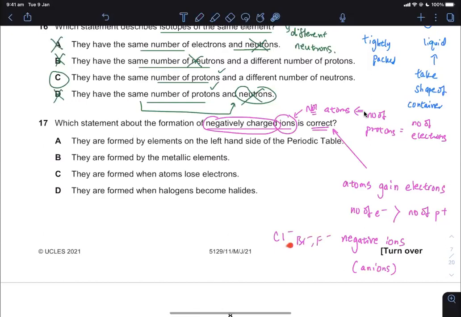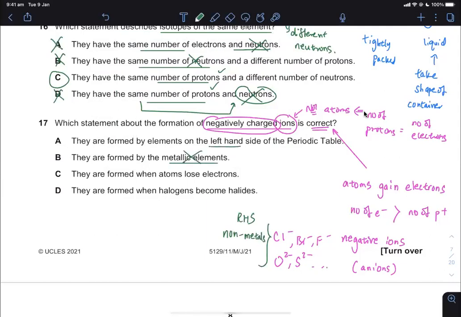When a group 7 atom gains 1 electron, it has a completely filled outer shell, or you can have O2-, S2-, and so on and so forth, where a group 6 atom will gain 2 electrons to get a fully filled outer shell. So these are formed by the nonmetals on the right-hand side of the periodic table. The nonmetals gain electrons. So formed by metallic elements, that is definitely wrong.